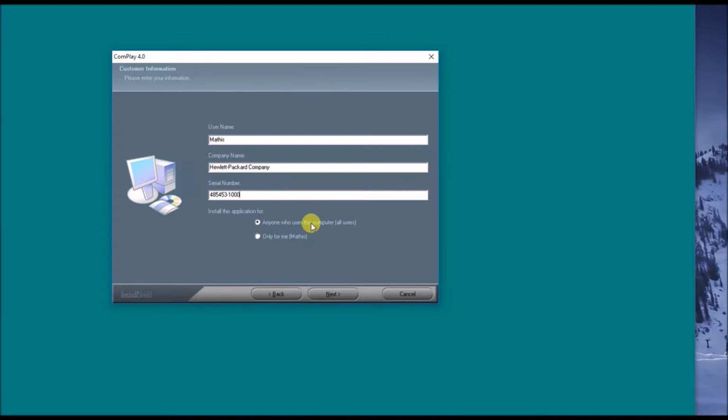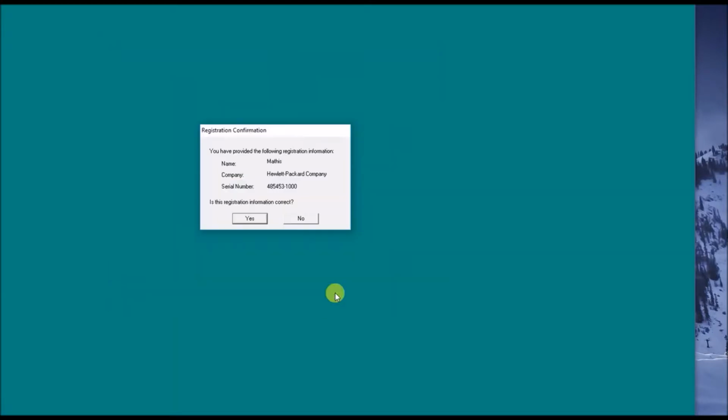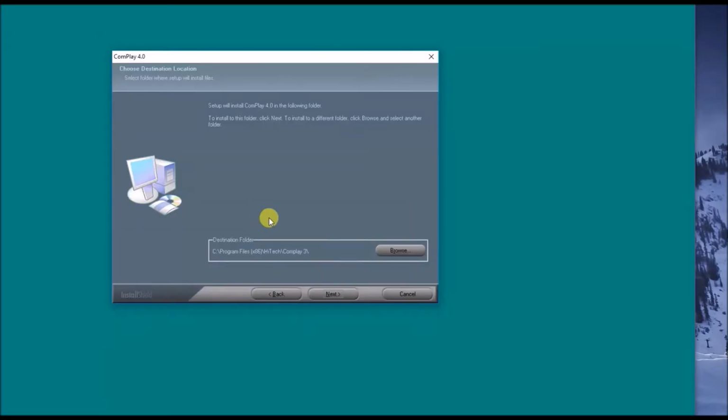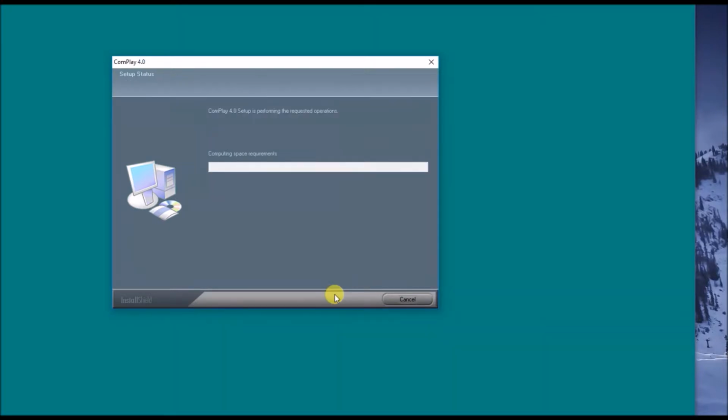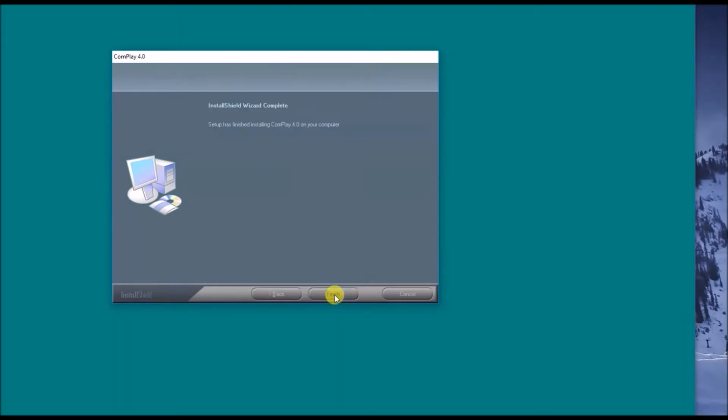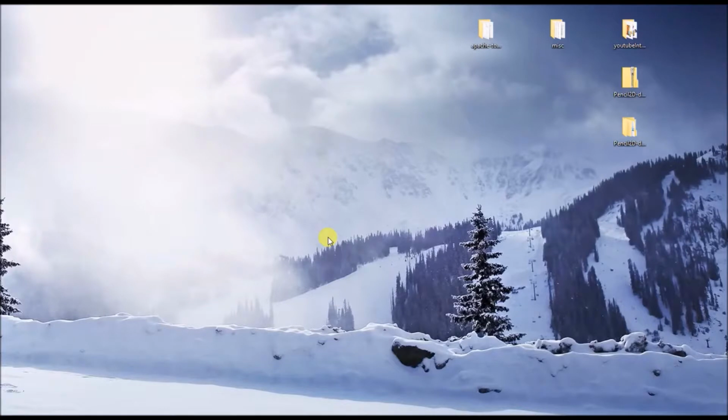I'll have this set to anyone that uses the computer. Click Next. Confirm the information. That's going to be the destination where it will install to. And I'll only install Complay 4.0. It will finish installing, then it will launch.